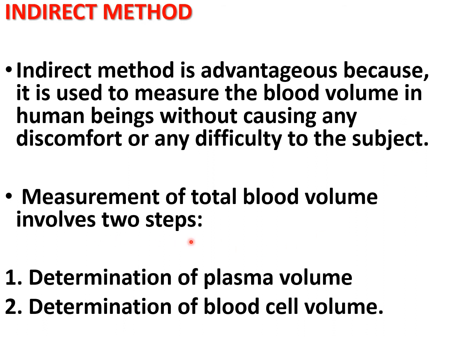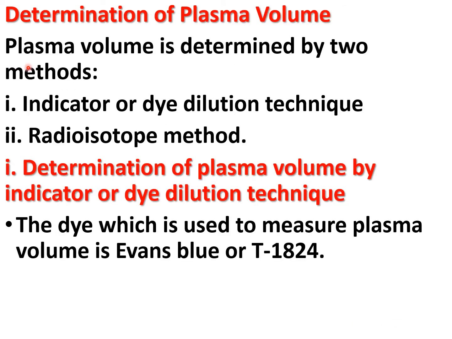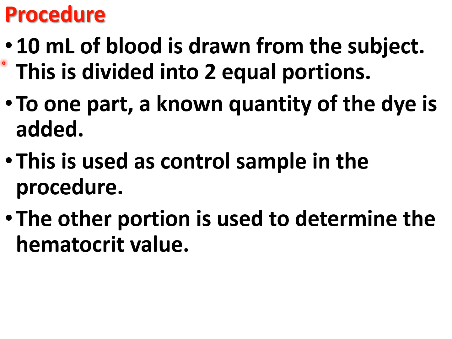Blood volume can be measured in two steps: determination of the plasma volume and determination of the blood cell volume. First of all, the plasma volume is determined by two methods: indicator or dye dilution technique, and second, radioisotope method. In determination of the plasma volume by dye dilution technique, the dye which is used to measure the plasma volume is Evans blue or T1824.